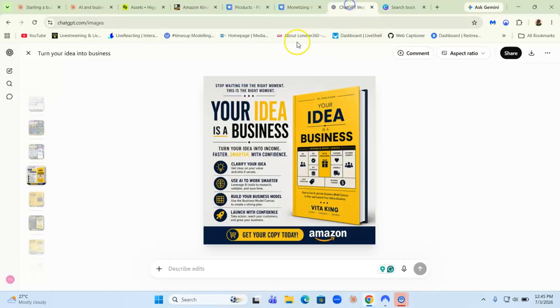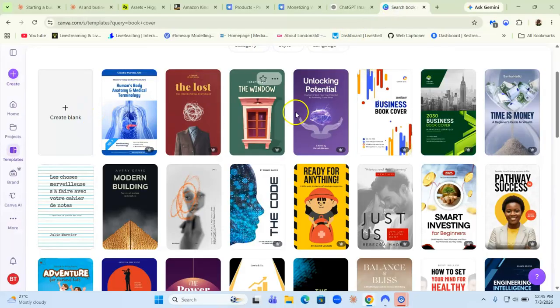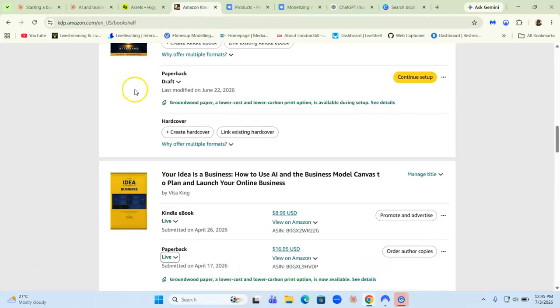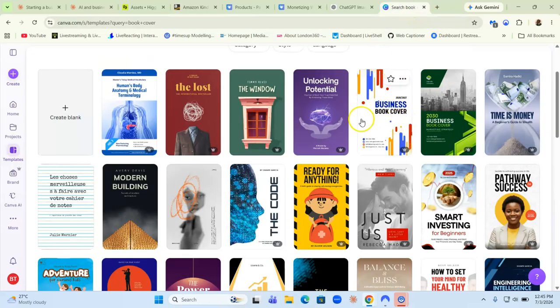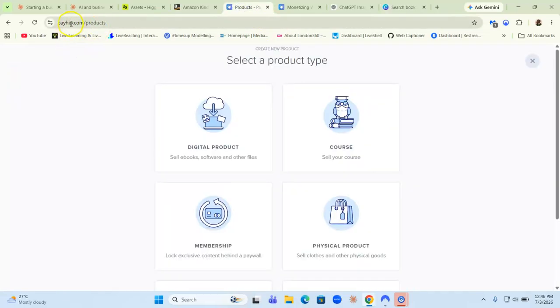For book covers, you can use ChatGPT or you can use Canva. But if you're using Canva's templates, just remember, do not upload those covers on Amazon KDP. You can use these templates on your own website, or with the payhip.com website to publish any ebooks and so on.